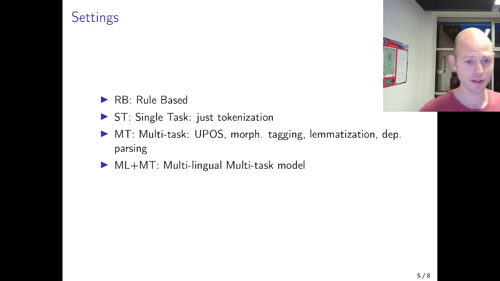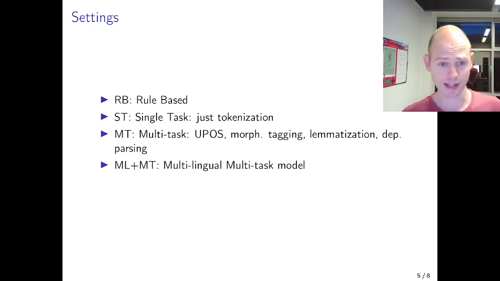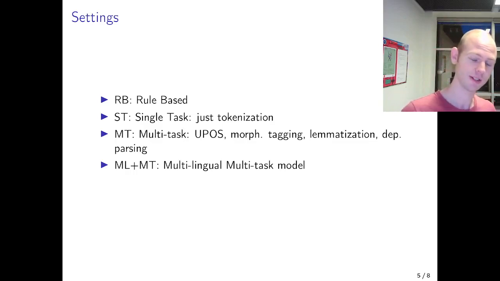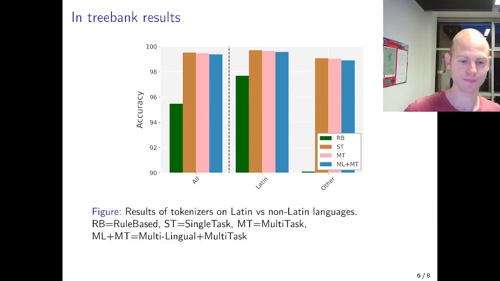Then I evaluated the following settings. So we have the rule-based baselines, for which we tried a variety of 5 different rule-based systems. We use the Oracle best system here. Then we have the single task tokenization. So we just train a full language model only for tokenization. We have the multitask setup, where we do most of the layers of the universal dependency tasks. And we also have a model where we train not just on a single data set, but we train a multilingual model on all training sets that we have available in the UD.